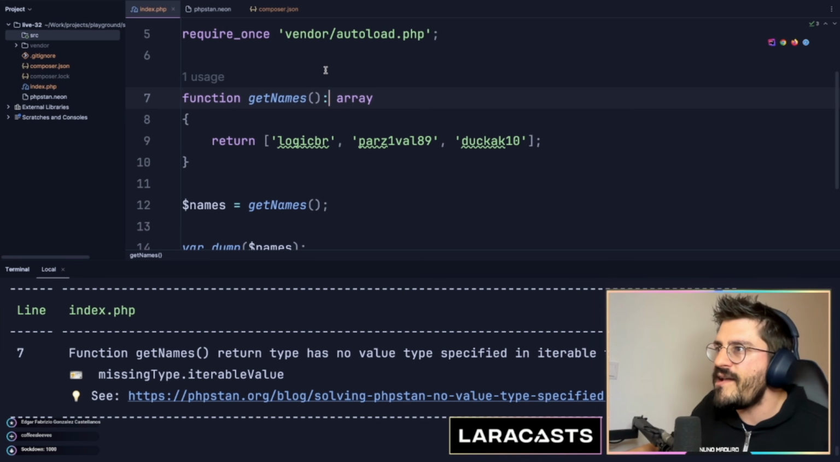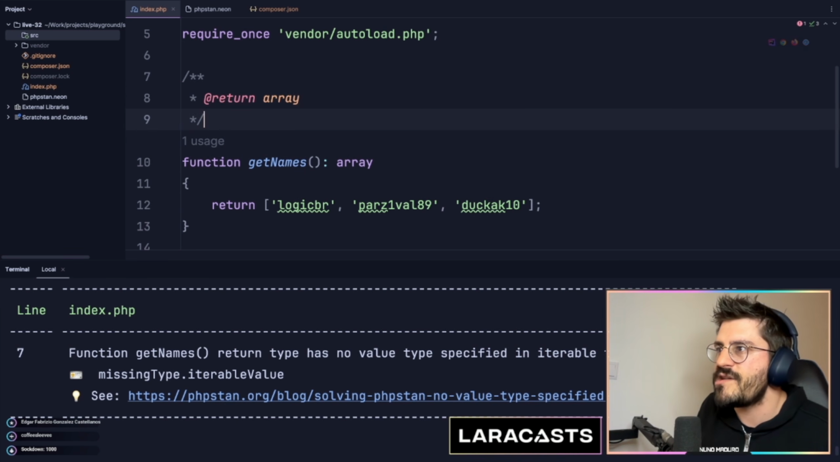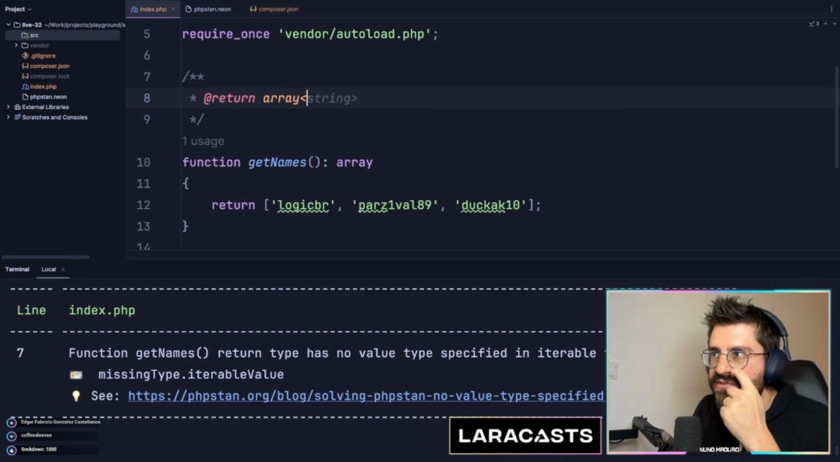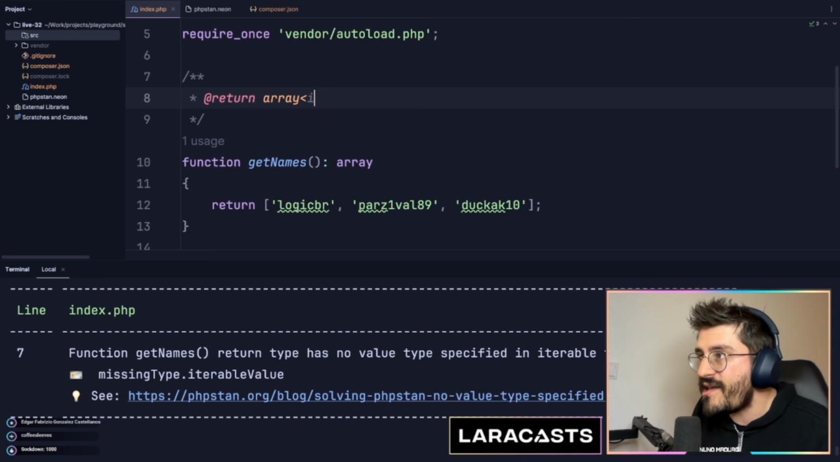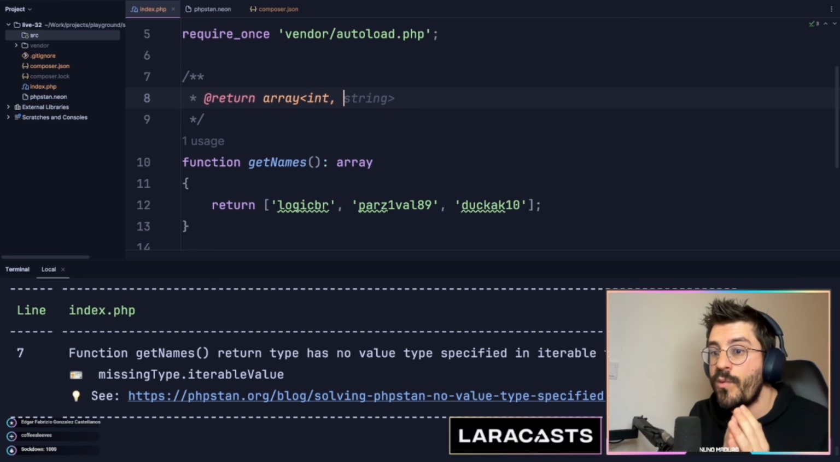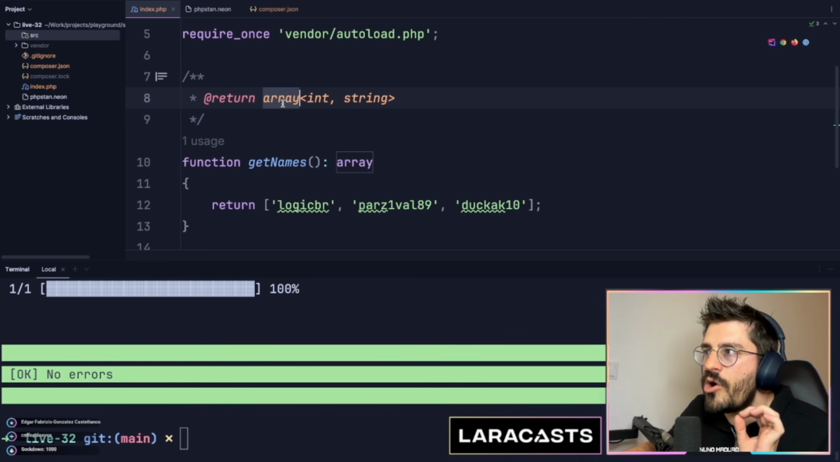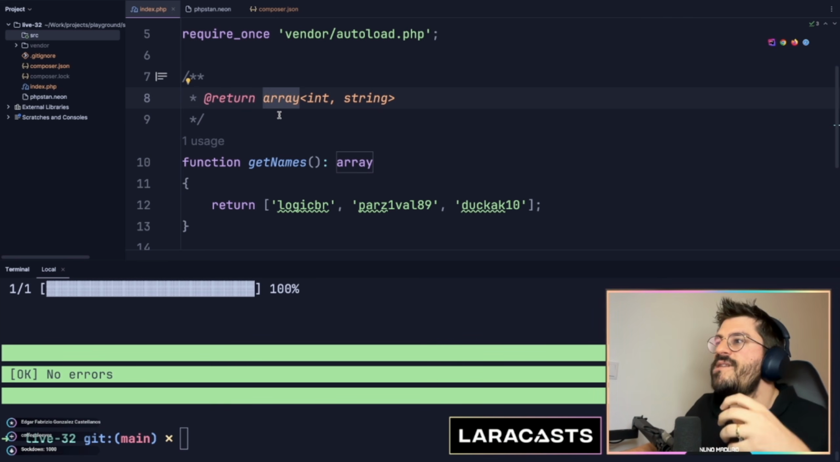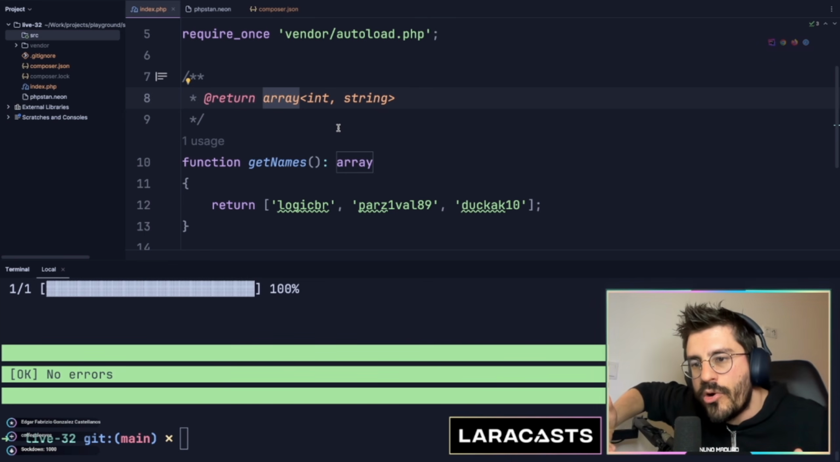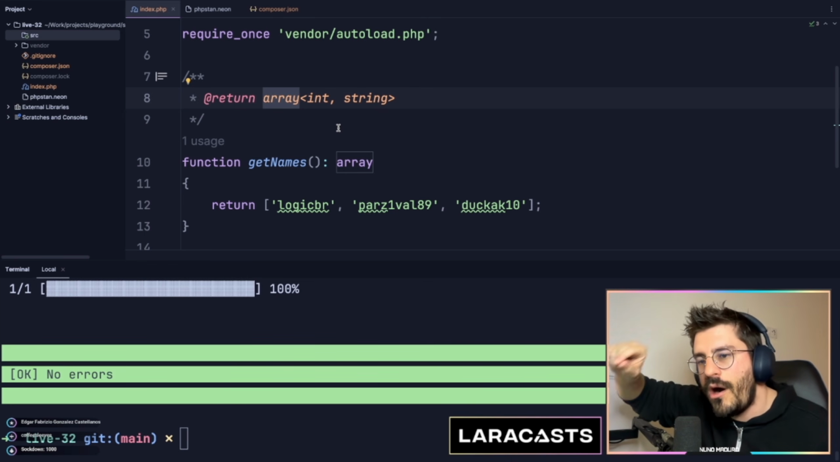Okay? So if I come here and type the following, the return type of this function will be an array where the key of the array will always be integers and the value will always be a string. Okay, if I do this, PHPStan will no longer complain. So this is what I like to call a generic type, because you can elaborate a little bit more on the information of that array.